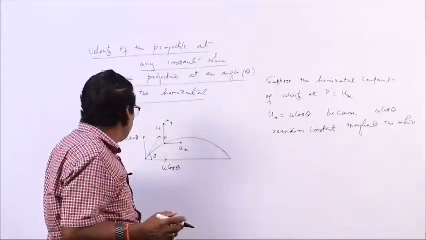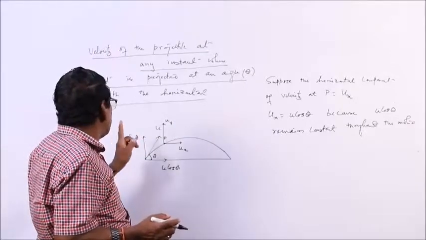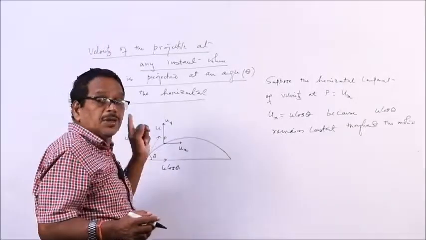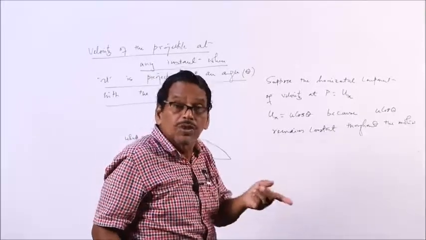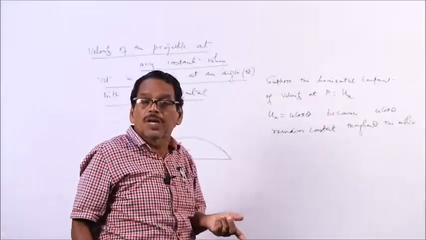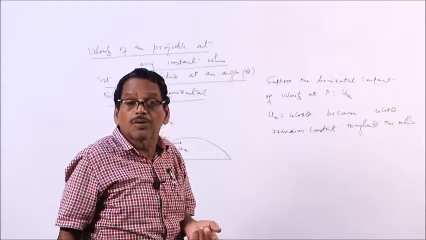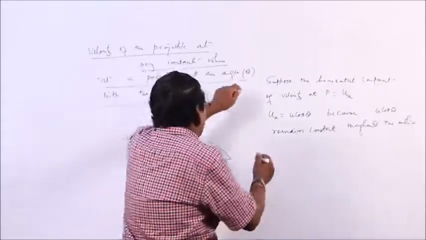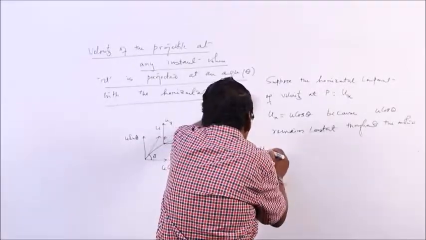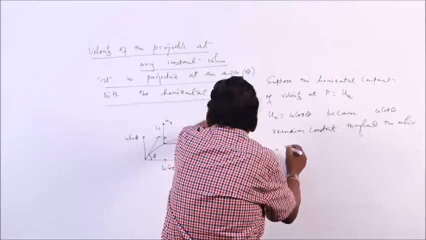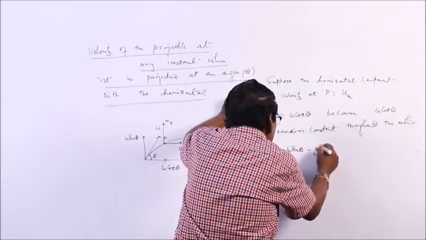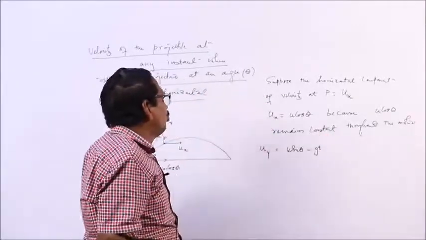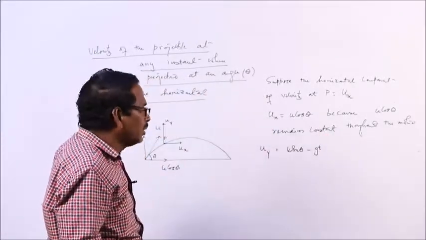What is uy? The initial vertical component of velocity is u sin theta. P is the point the projectile reaches after t seconds. So, what will be uy? Which formula will be applied? V is equal to u plus at. The vertical component uy will be equal to u sin theta minus gt.